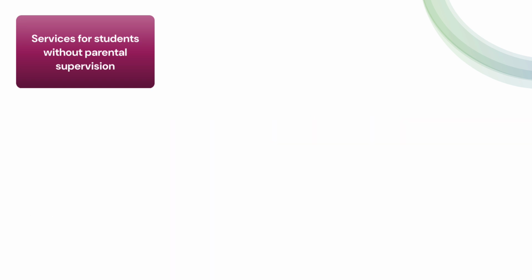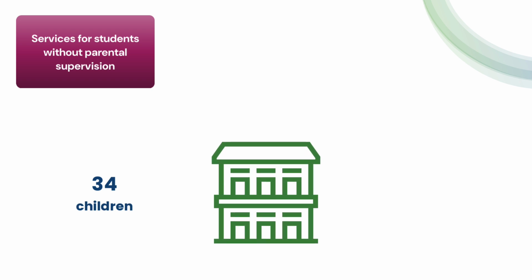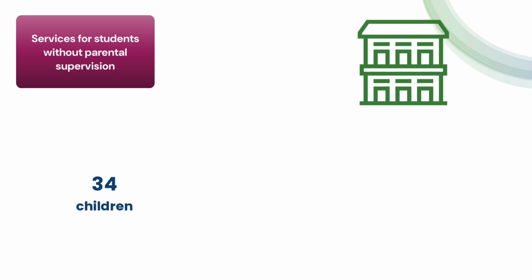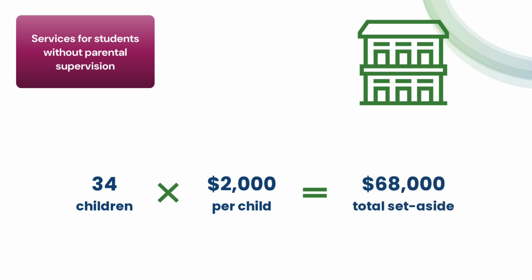For example, a district has 34 children that live in a residential facility. During your needs assessment process, your leadership team determined that the services they needed to support their educational experiences was estimated to be $2,000 per child. So, the set-aside is $68,000 a year.